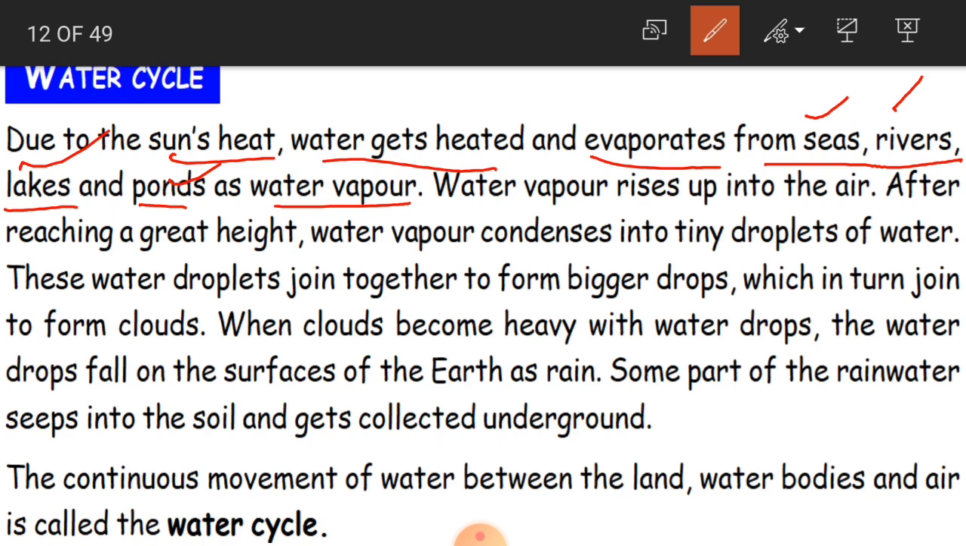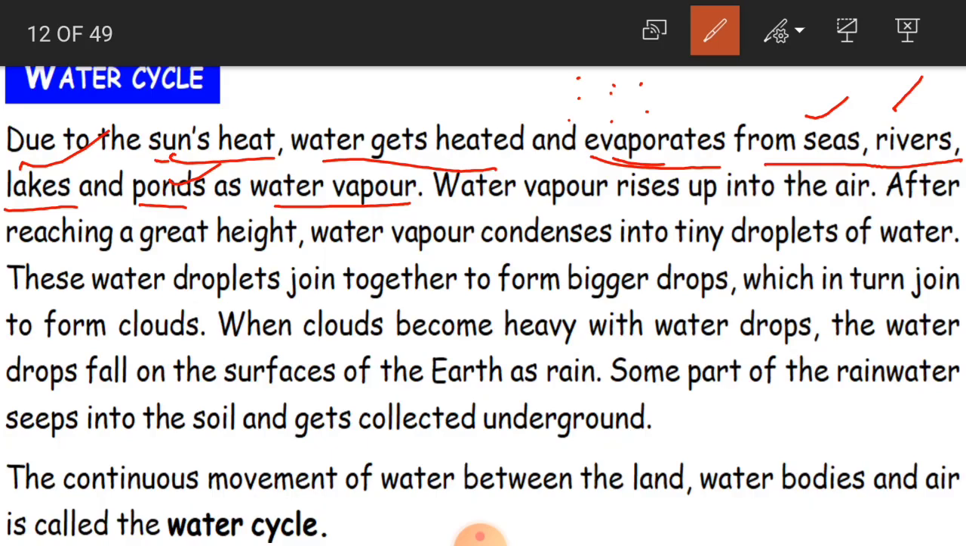So what happens when the sun passes its rays? We get heat. Because of the sun's heat, the water gets heated. Which water? The water in the seas, rivers, lakes and ponds gets heated and evaporates. After getting heated, what happens, children? It changes into water vapor. That is nothing but evaporation.